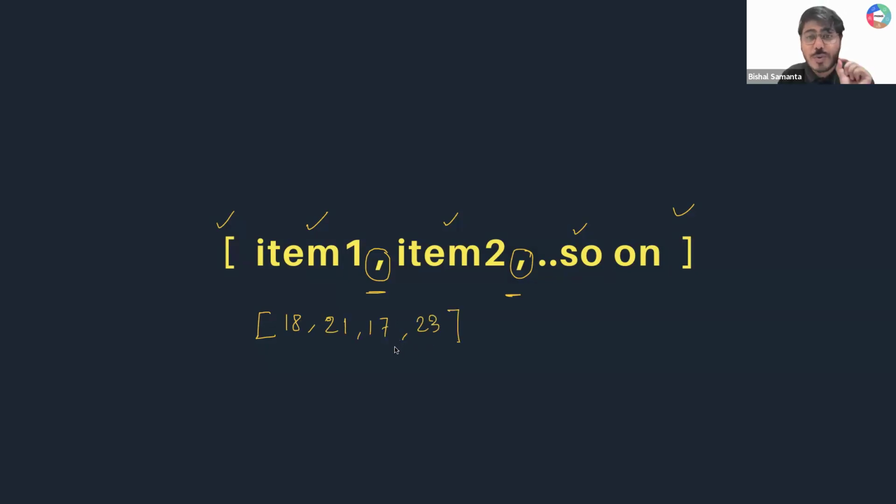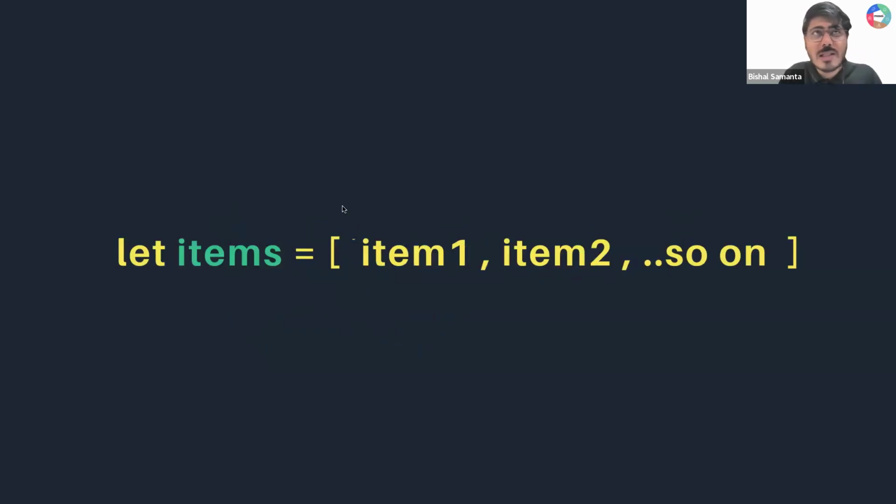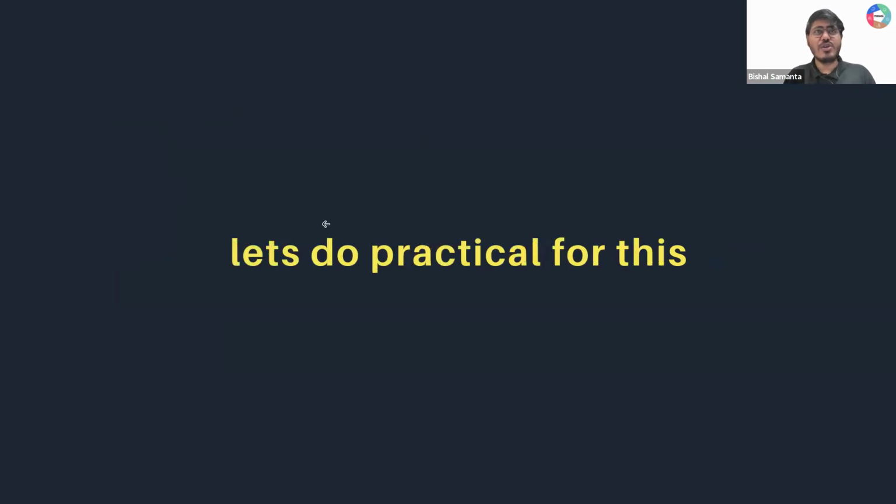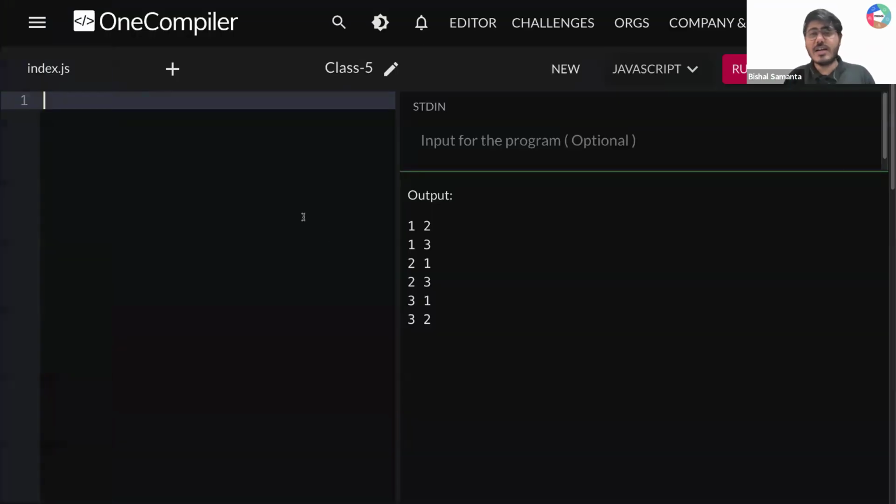Understood, all of you, how you can store a list of items inside a single variable? Now what you can do, you can assign all this not to 10, 20 variables, but to a single variable. So here items is your variable name, and these are your elements, right? This is a single element, another single element, and so on. Understood, all of you? The why part, why there is even a requirement of having an array, that part is clear, right? Okay, so now let's do the practical, then you will understand 100% of it.